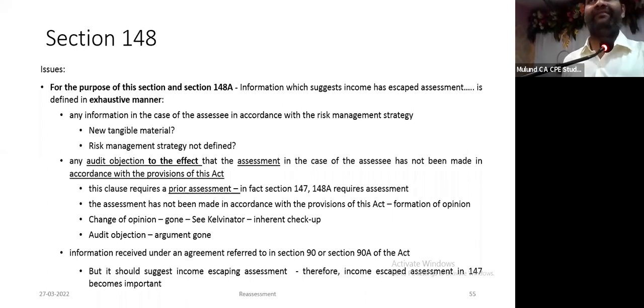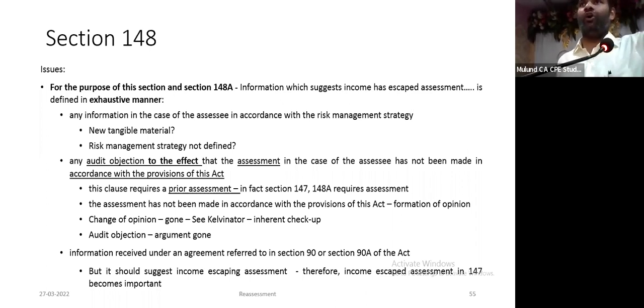In fact, this was the precise argument. If you are aware, the faceless appeal scheme was challenged by the Chamber of Tax Consultants before the Bombay High Court, and we had Mr. Arvind Datar arguing for the Chamber of Tax Consultants. There was a provision for review of an order by one commissioner appeals of another commissioner appeals. आपका assessment में कैसा है कि draft order pass करेगा, फिर it will be sent to a review unit. वो review करने के बाद final assessment order is being passed. Same conditions under faceless appeal.